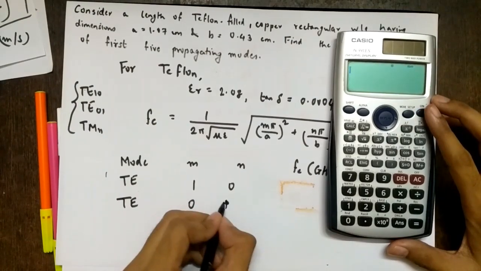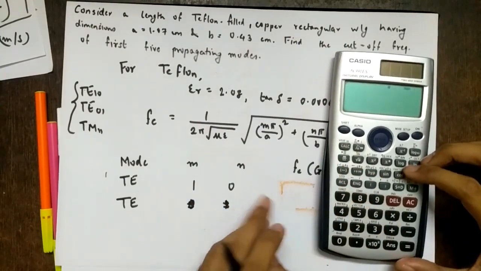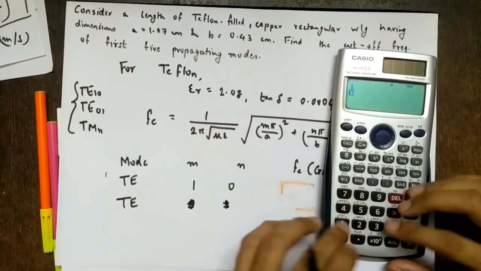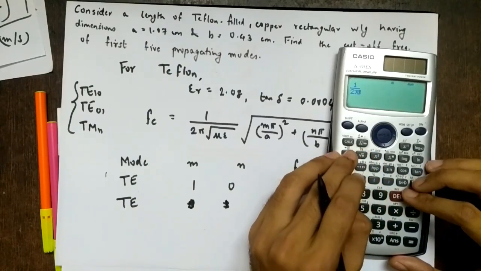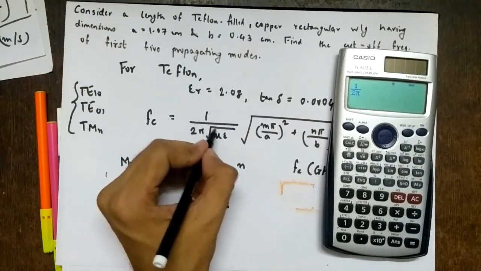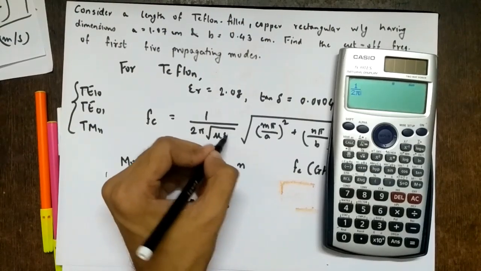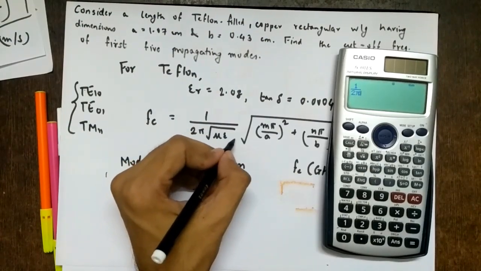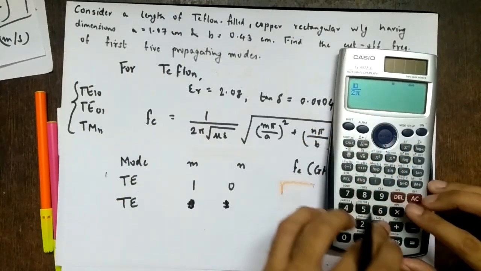Otherwise, you can follow a procedure. First, we know the dominant mode is TE10, so let's do that first, and I'll tell you how to proceed further. So 1 upon 2 pi, what is square root of mu epsilon? It is 1 upon square root of mu 0, epsilon 0, mu r, epsilon r. Mu r is 1 and epsilon r is given. So 1 upon square root of mu 0 epsilon 0 is C, the speed of light.